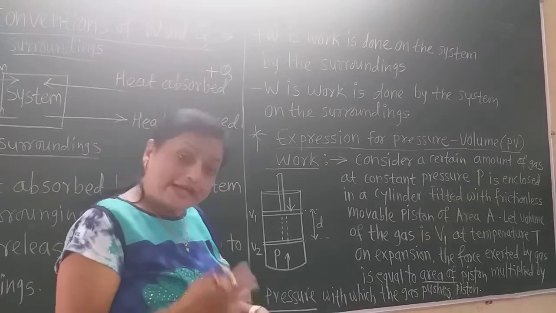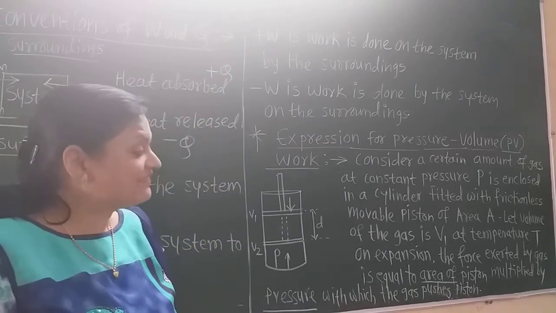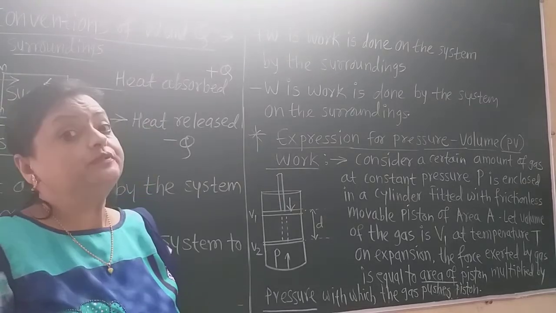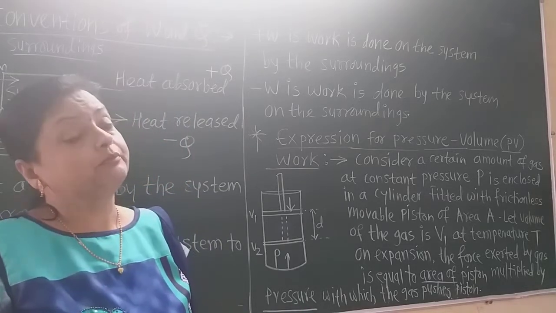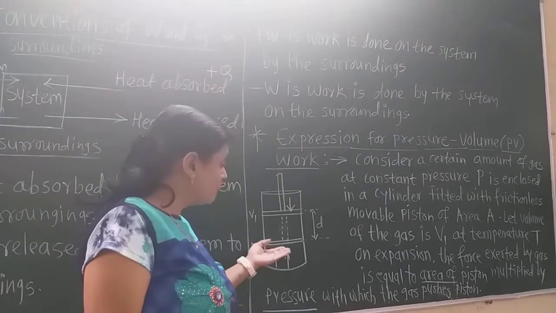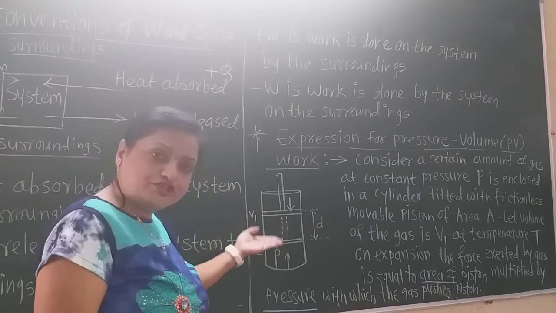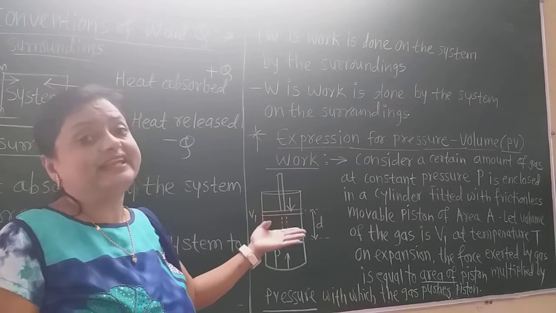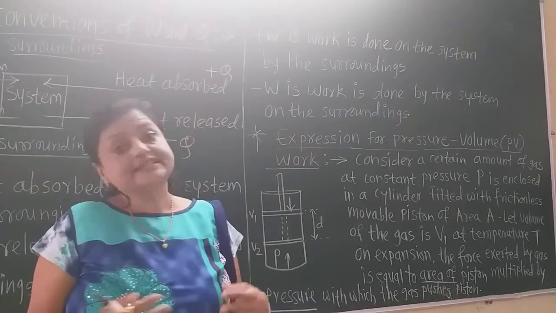This is the force with which the gas pushes the piston upward. As there is expansion, the gas pushes upward, and the force is nothing but the area multiplied by the pressure.